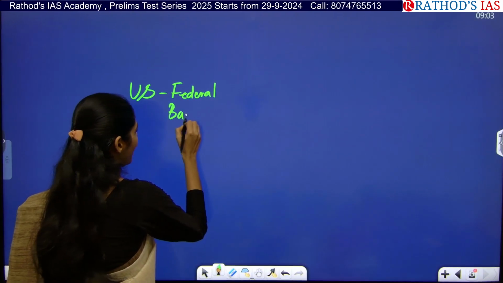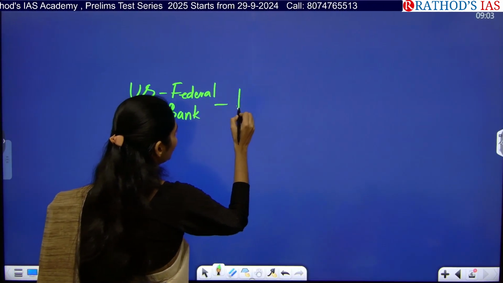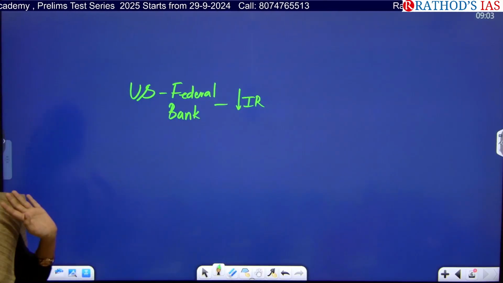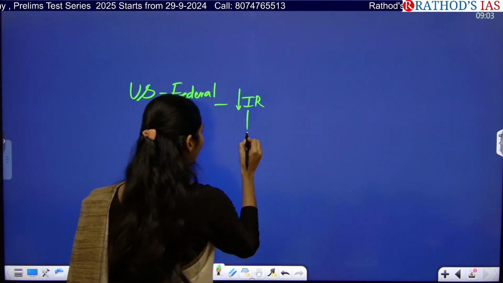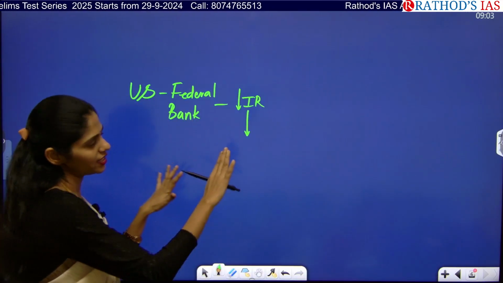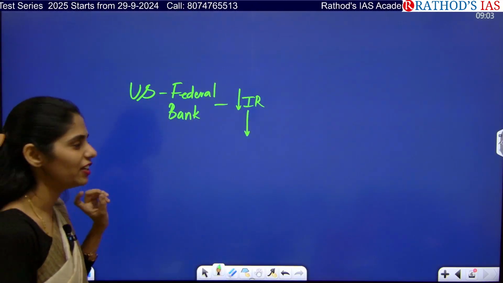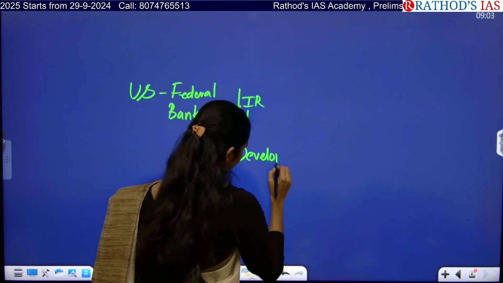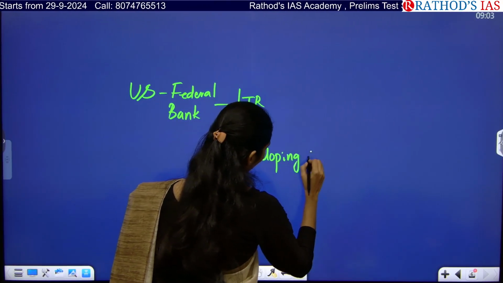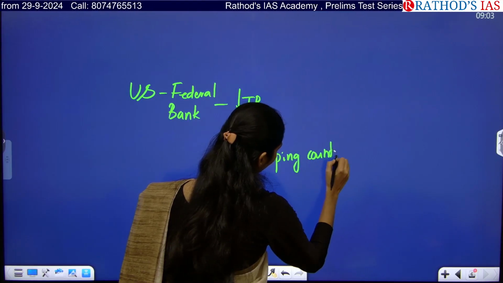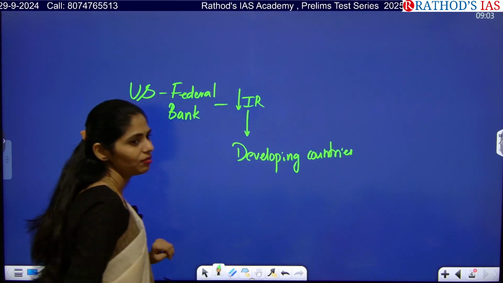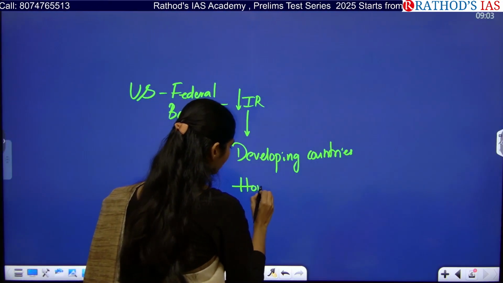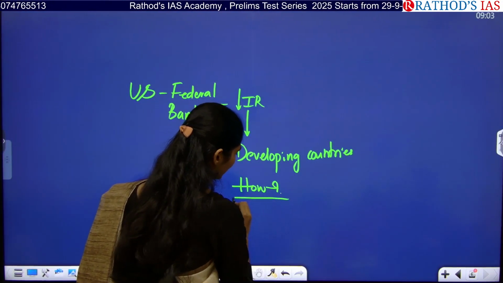So in the federal bank, they have now decreased the interest rate. Now this article is saying that because of this step of decreasing the interest rate, it will be helpful for developing countries. And my question is, how? How is it helpful for developing countries?